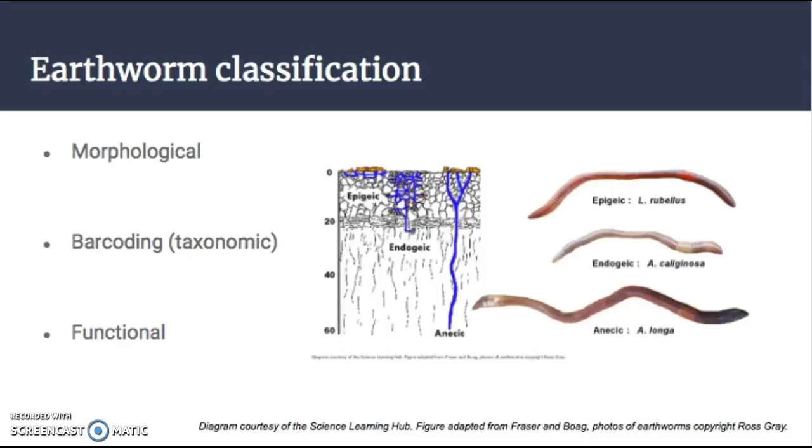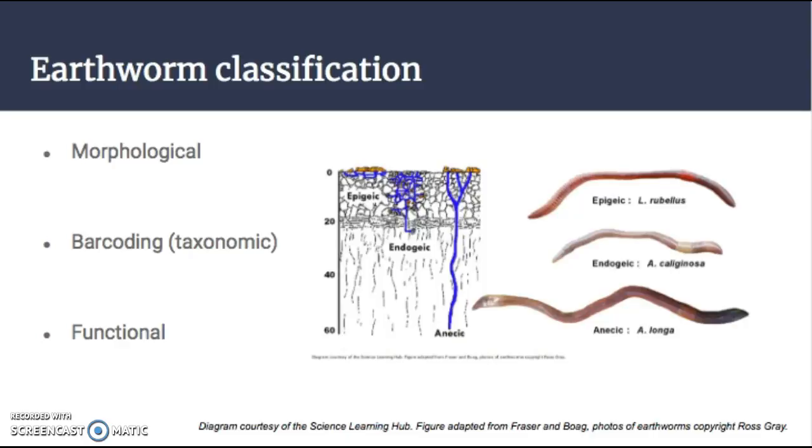Anecic species are deep burrowing in the mineral and organo-mineral layers down to a depth of 1 to 2 meters, thereby aiding in soil porosity, aeration, and filtration. They also aid in nutrient cycling and litter breakdown by mixing the surface litter, which is their primary food source, with the lower soil material as they burrow. These worms are 15 to 20 centimeters in size, and they have anterior-dorsal pigmentation.